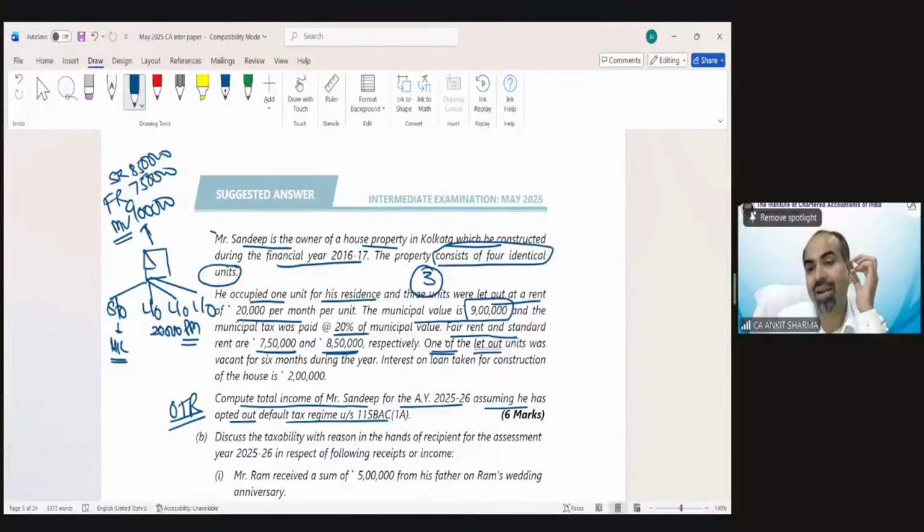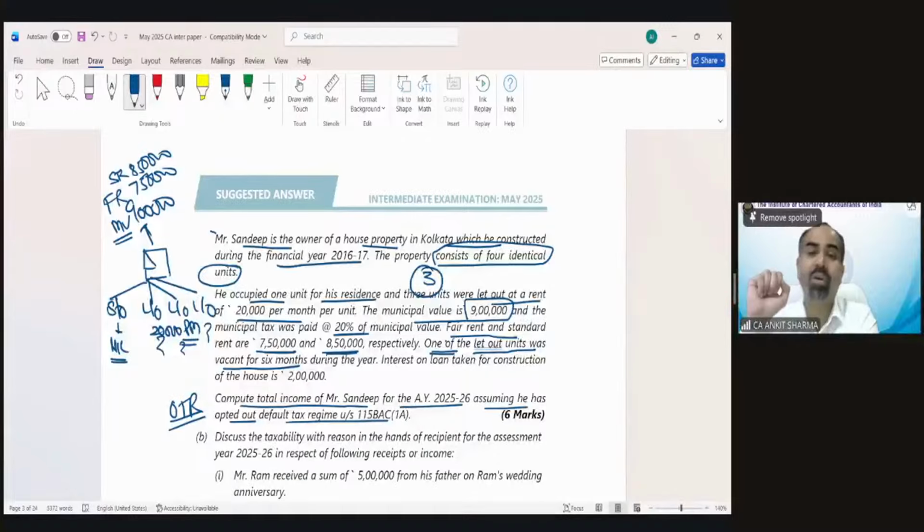One of the let out units was vacant for 6 months and we do not know which one out of these three has been vacant. Look, we could solve this question for the 3 units together also. We can take 1/4 self-occupied and 3/4 as let out, and solve that combined. The combined standard rent of 3 units, the combined fair rent, the combined municipal value, the combined annual value, the combined net annual value, the combined house property income. We could easily find it.